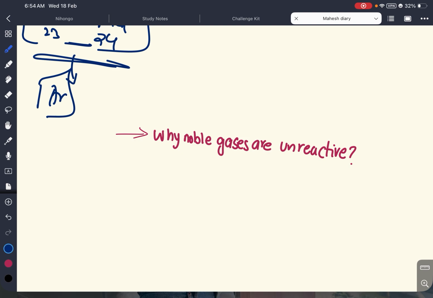What is something special they do have? You have seen a noble gas like helium, which never makes a bond, and that's why it's called an inert gas, something which is unreactive. It reacts with nothing.